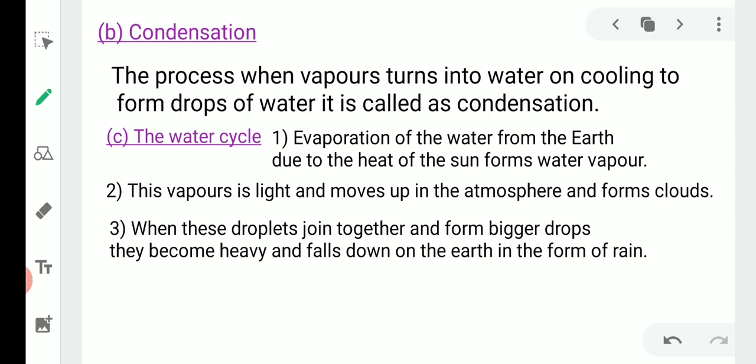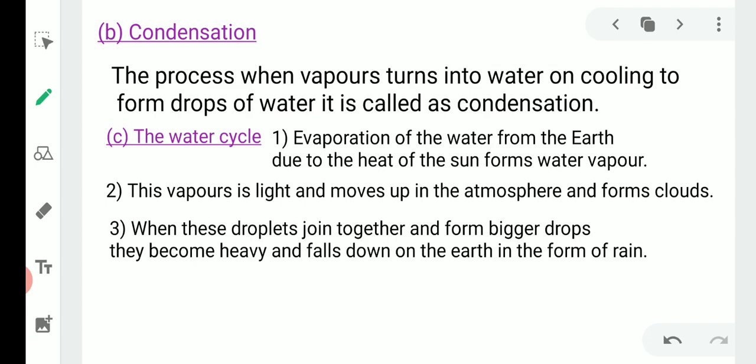Second is condensation. The process when vapors turn into water on cooling to form drops of water is called condensation. First we see the evaporation, in which water gets evaporated and goes in the air, and these vapors present in the atmosphere get converted into small water droplets by lowering in temperature. When the temperature is cool, these vapors get converted into small water droplets. This process is called condensation.